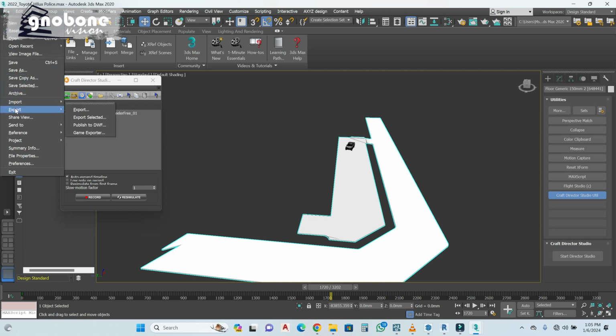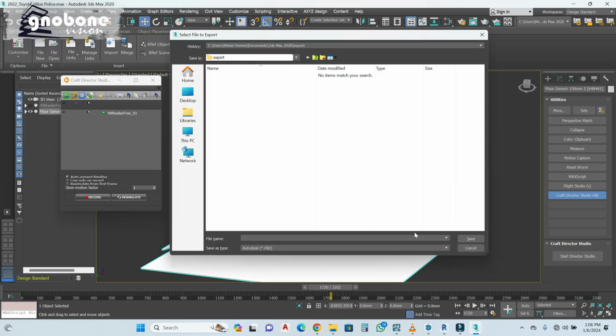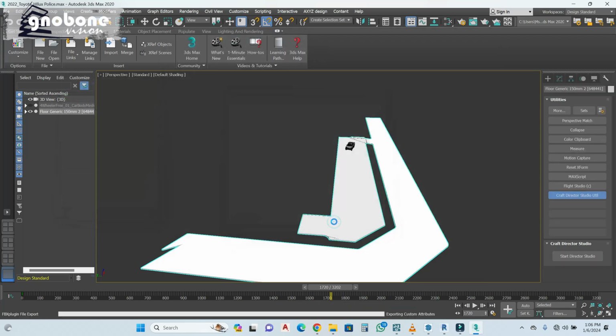And export. Meaning that what you've just done, you're going to export it. So let's save it where we want it to be. Tutorials. So we save it as police car animation. Hit save.